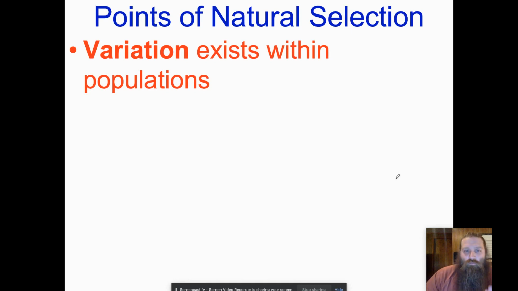The first point is that variation exists within populations. This is something that Darwin observed. Right, and what we see all around us, right? Not every bird is the same size. Not every person is the same. We all have variation in our populations.